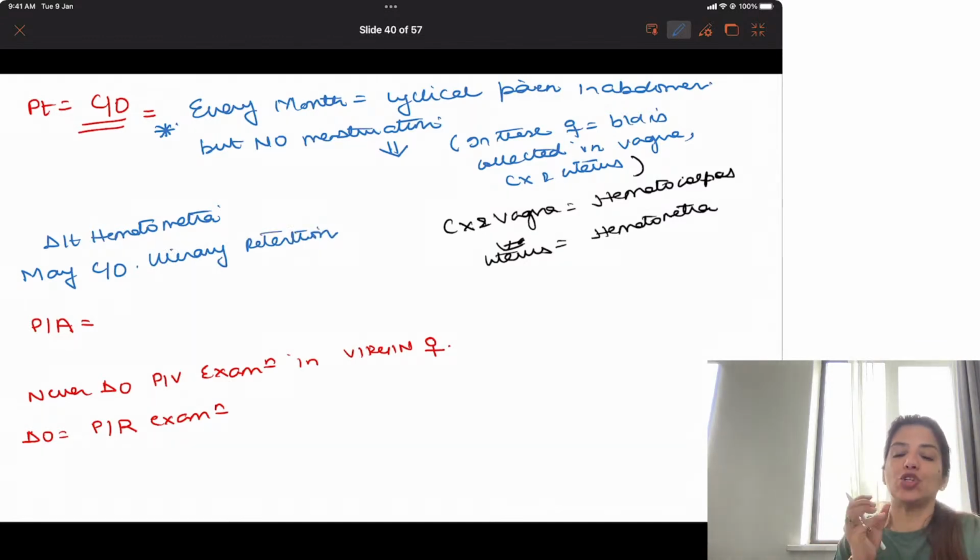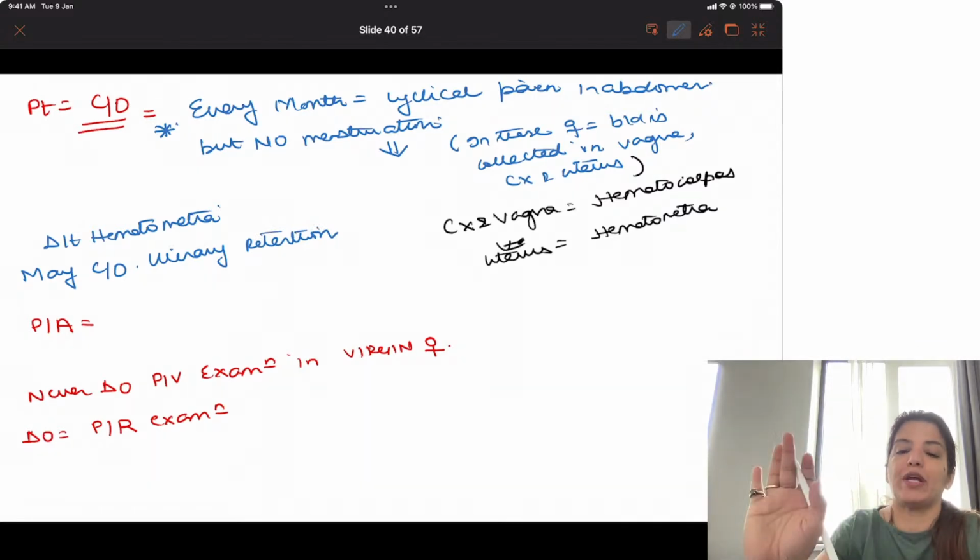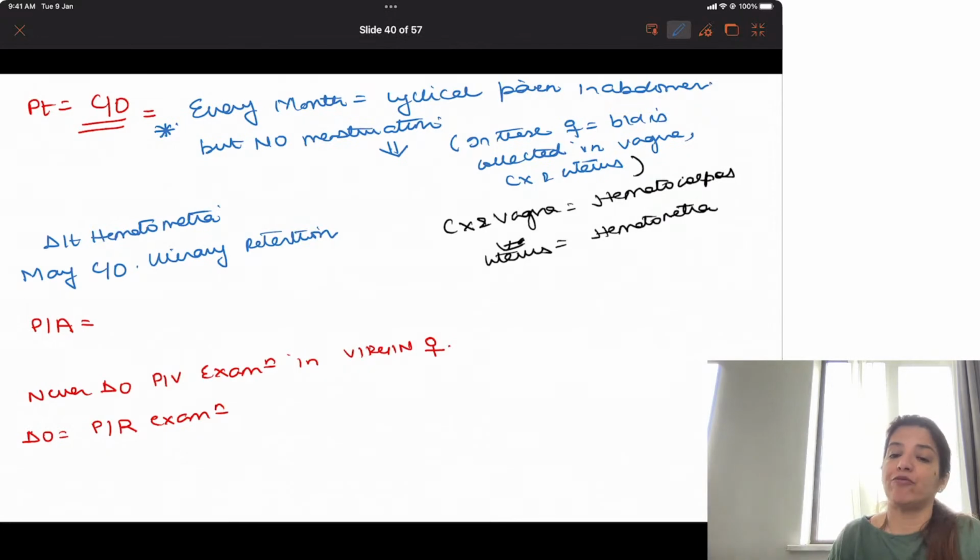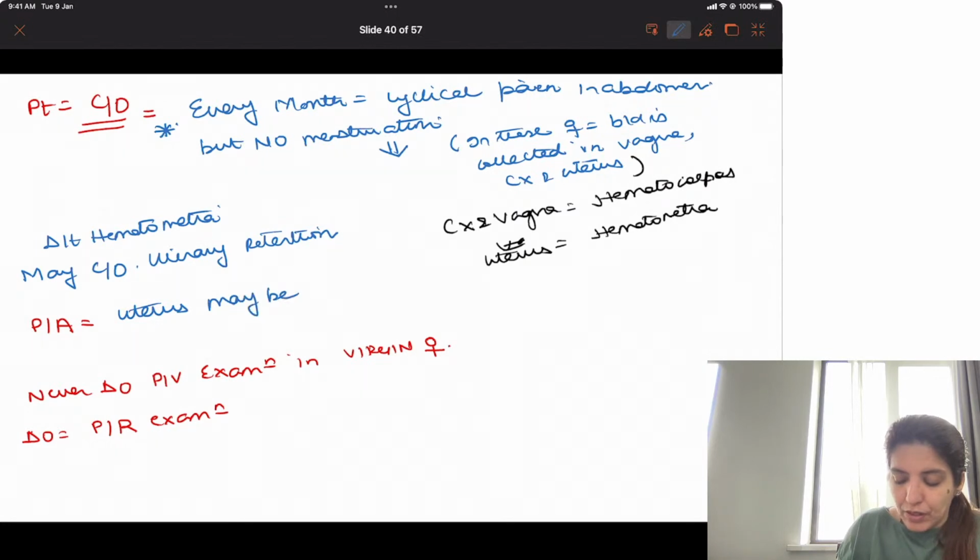The uterus enlarges in the pelvis and presses on the urethra, and these females may come to you with a complaint of urinary retention. It could be that the uterus becomes so big that per abdominally the uterus may be palpable, due to hematometra.